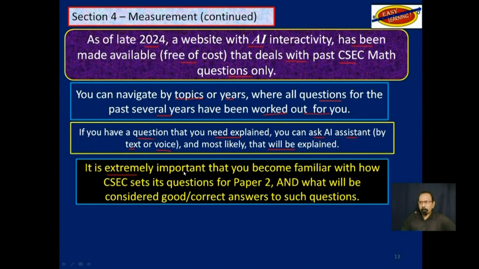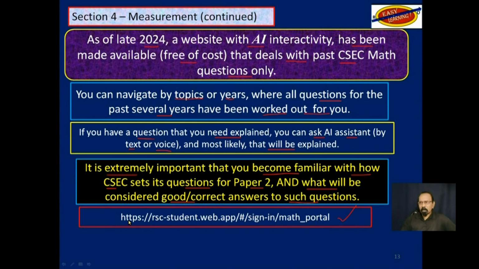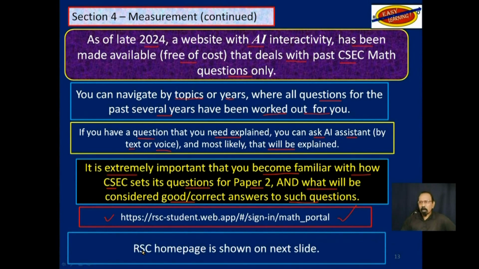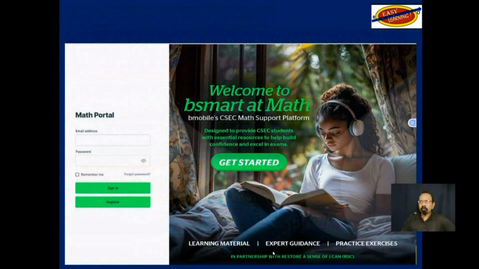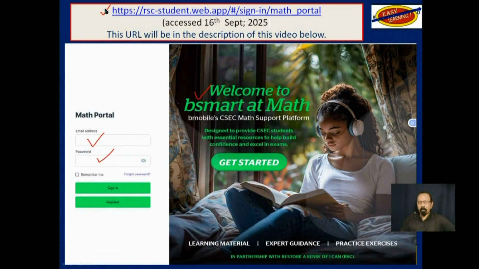It is extremely important that you become familiar with how CSEC sets its questions for paper 2 and what will be considered good or correct answers to such questions. This is the URL for that website, RSC homepage, and I will show you what the homepage looks like on the next slide. This is the homepage. You will have to sign up. That's the website again.